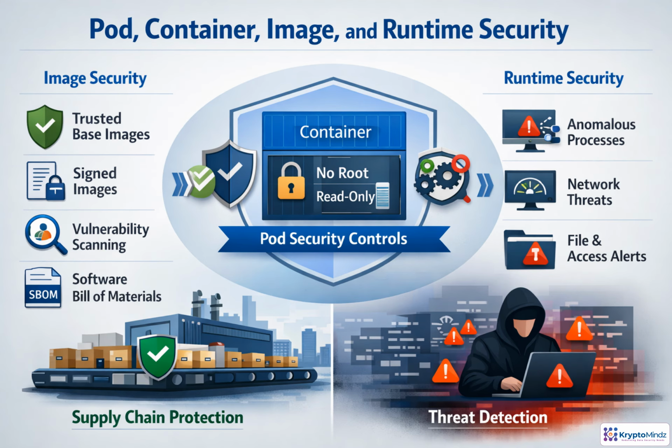Container security has two connected gates. Before deployment, reduce supply chain risk. Use trusted base images, scan for vulnerabilities, keep an SBOM, and sign what is approved. At admission time, block images or pod specs that violate policy. After deployment, limit blast radius with non-root users, read-only file systems, and minimal Linux capabilities. Then monitor runtime behavior for unusual processes, network connections, or file access. Prevention and detection need to work together.